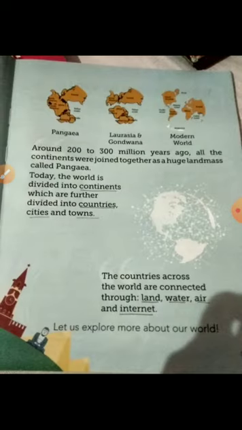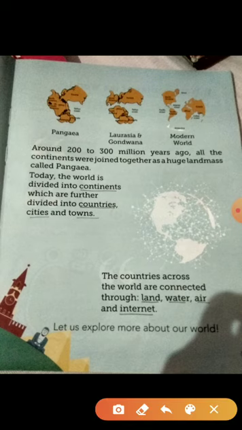Now we'll learn about how continents became, how they got divided, and how the countries, cities and towns began to form. So around 200 to 300 million years ago, all the continents were joined together as a huge land mass called Pangaea. So a huge land mass was first created, that was called Pangaea. You can just underline this important word, Pangaea, or you can pronounce it as Pangai also.